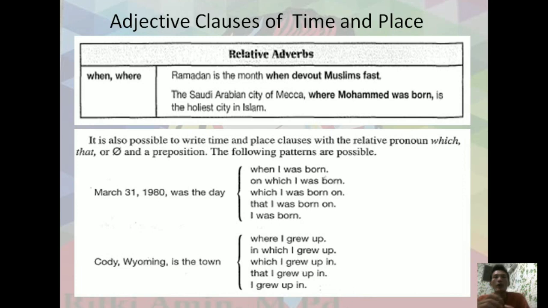Or the next one is the town. Here you are able to give specific information or modify the word town: where I grew up, in which I grew up, which I grew up in, or that I grew up in, or I grew up in.